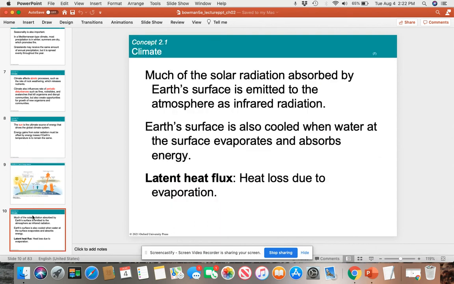And so, because of the uneven surface of the Earth, the sunlight is received on the Earth's surface at different intensities. So, the Earth's surface loses heat at different variations and intensity as well. Heat loss due to evaporation, latent heat flux.